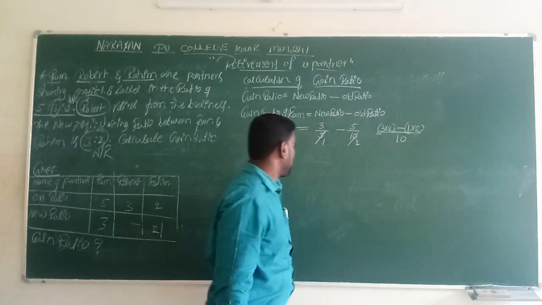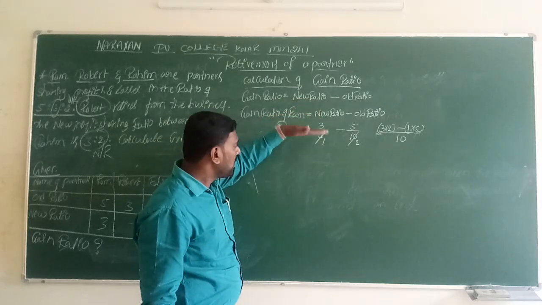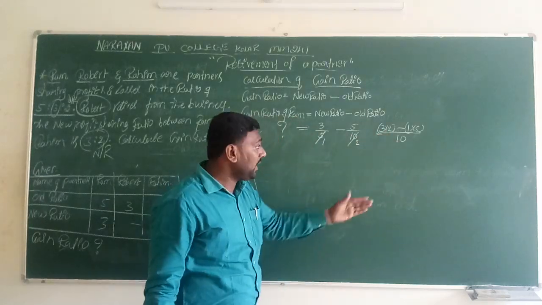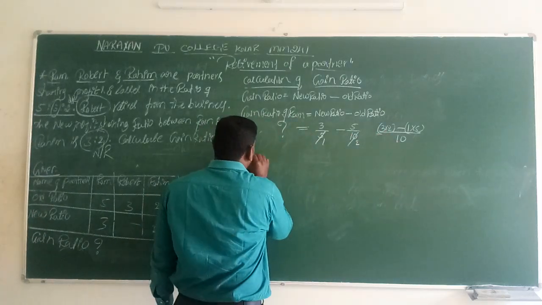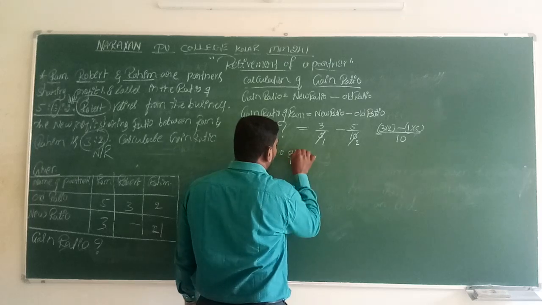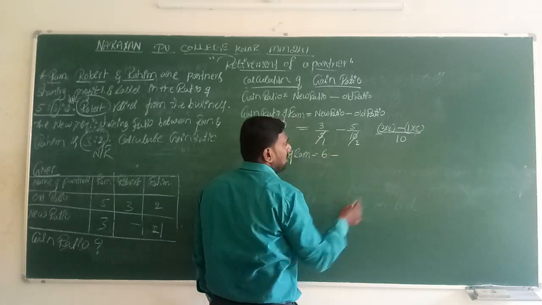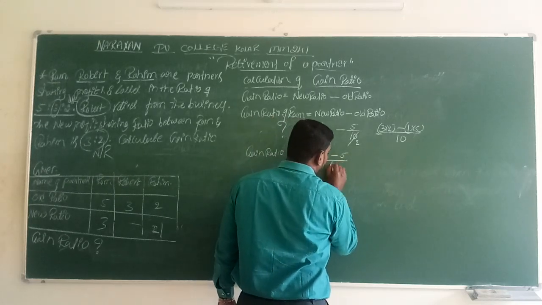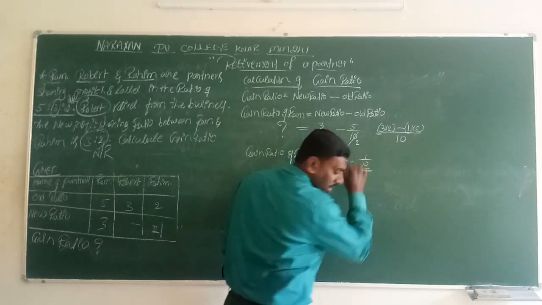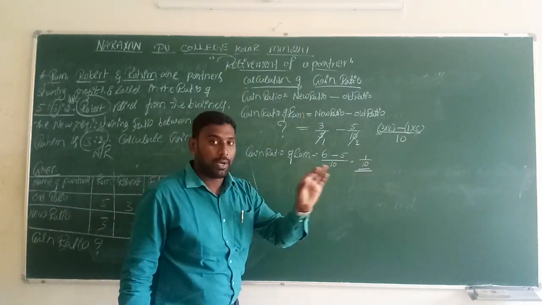This is the second step. Step number 1, we should write the formula. Step number 2, we should implement the formula. Step number 3, we implement the values. After that, we have to simplify this, then we get the gain ratio. Gain ratio of Ram is equal to 3 twos are 6 minus 1 five is 5, divided by 10. Therefore 6 minus 5 is 1 divided by 10. The first partner's gain ratio or share gain is 1 divided by 10.